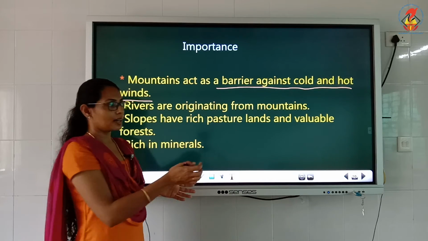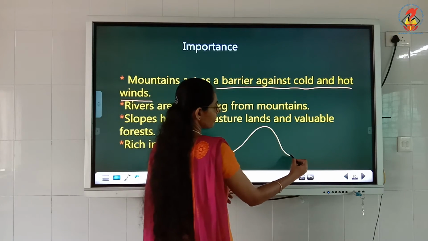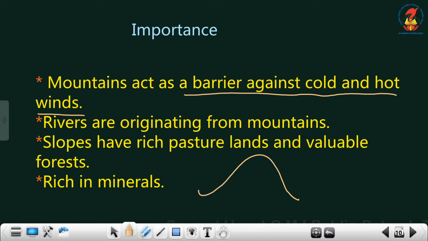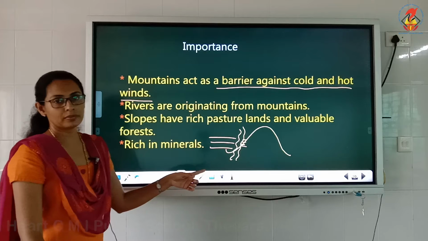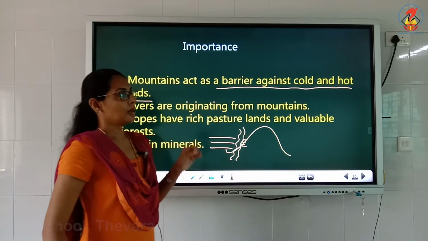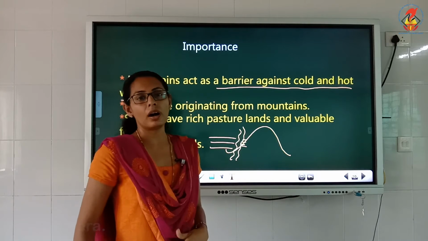If this is the mountain area, these Western Ghats will block the wind. If the wind is coming, these mountains will block it. Clear? Barrier means blocking the cold and hot wind.